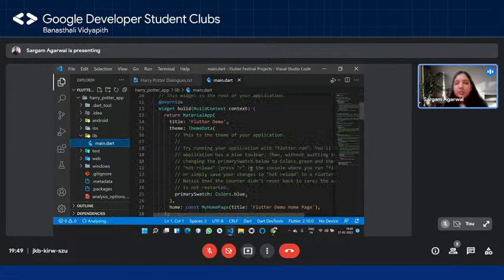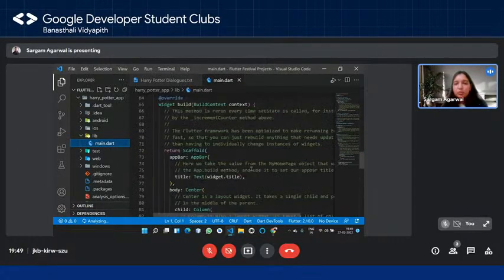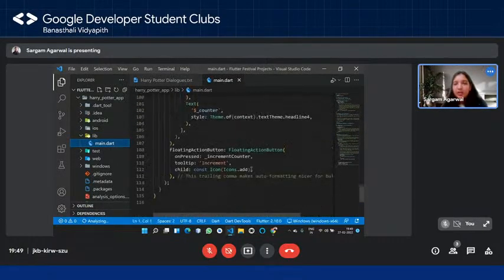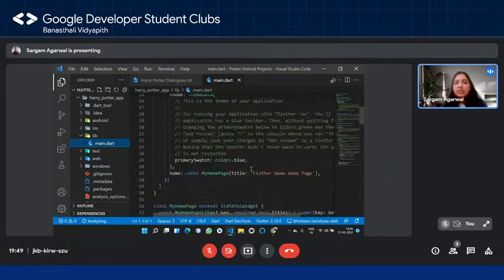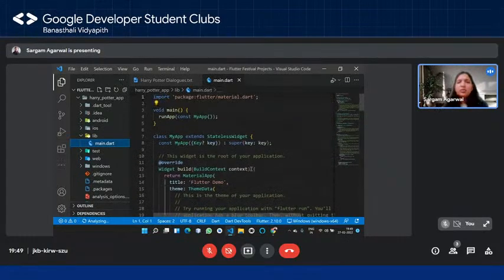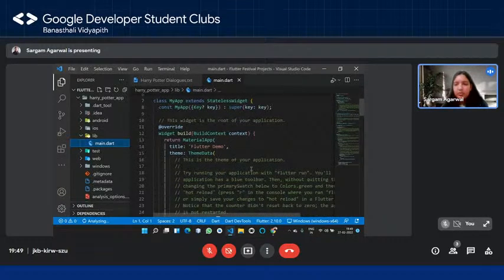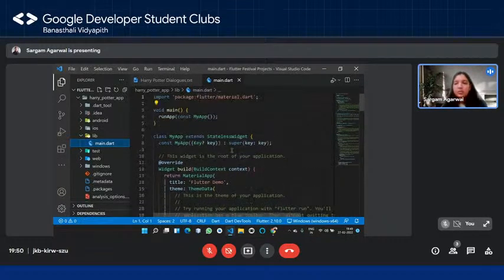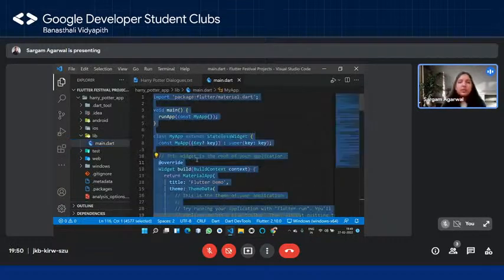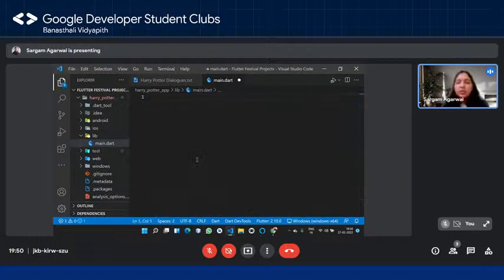And over here, you'll be able to see that there is some pre-rendered code by the Flutter team for us, right? So what this does is, if you're going to be running this app, you'll be able to see a counter app working here, okay? And so what I'm going to do is, I'm going to simply remove all of this, because we are going to start from scratch, okay?